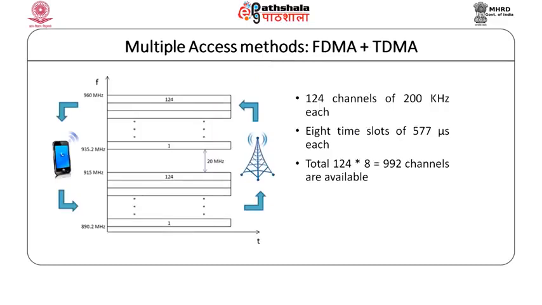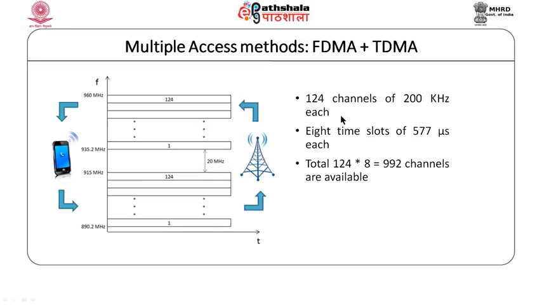The another multiple access which is supported in GSM is actually a combination of FDMA and TDMA. So, to increase the capacity, no multiple access scheme is used alone, it is always used in conjunction with one another. Like in one cell you can have FDMA, on one frequency channel you can have TDMA. So, what are the FDMA, how it supports?